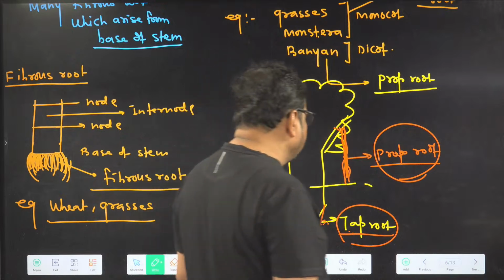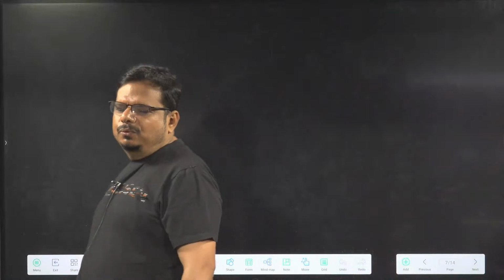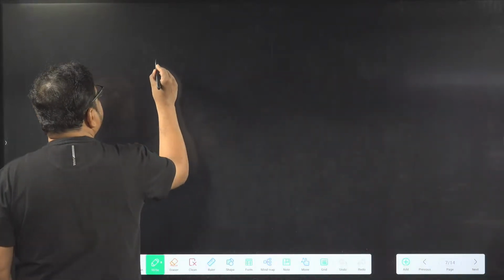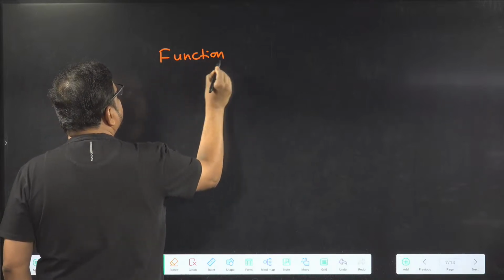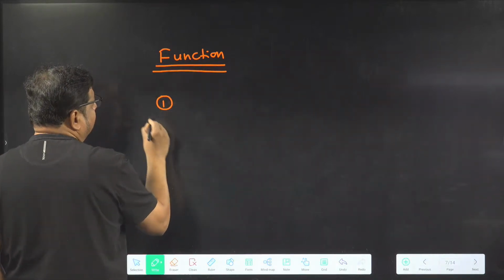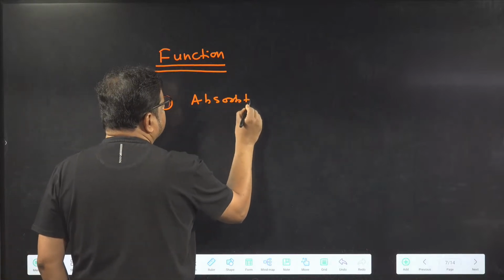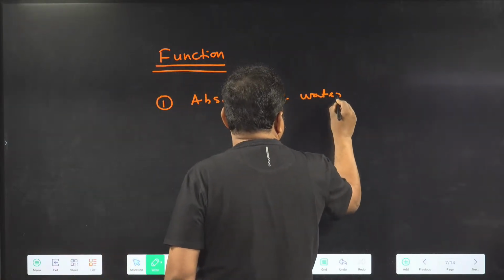Now we are going to talk about function of root. Types of root we have seen, then we are going to talk about function of root. After that we will talk about the parts of root. So function of root. The very first function is absorption of water and mineral.